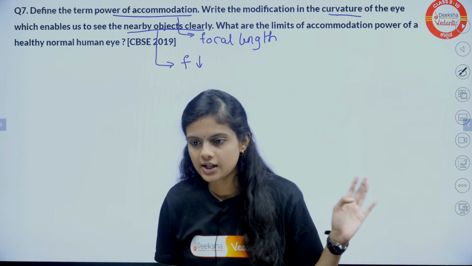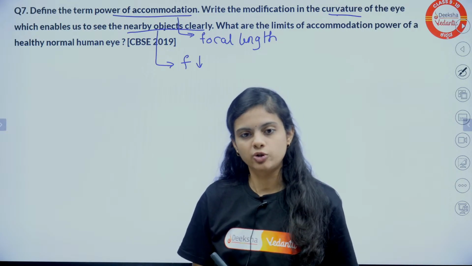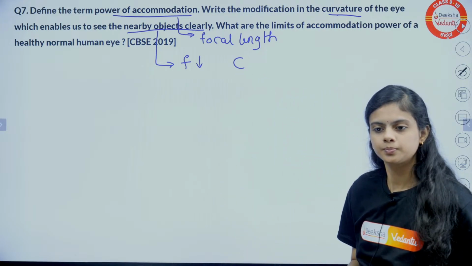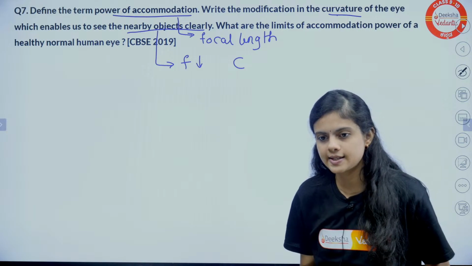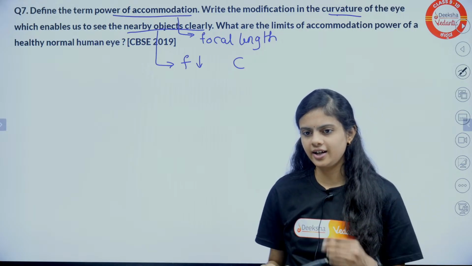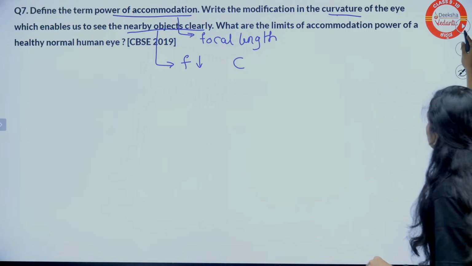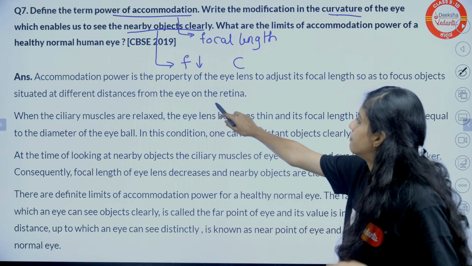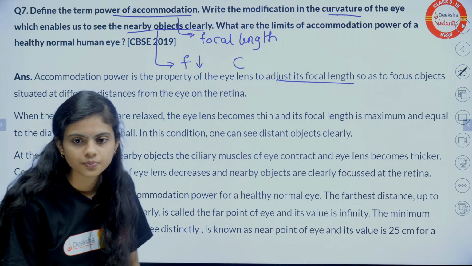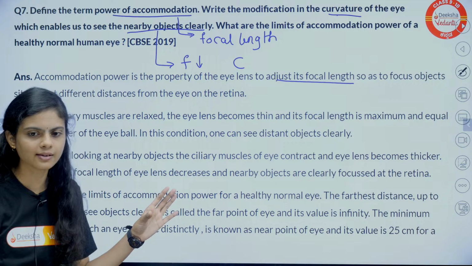Yes. Focal length should be less. What about the curvature of the lens? Yes, less. Yes, Irfan, I got your answer. If you write it once, that is enough. Yes, Pushpa. Curvature should also be less. Power of accommodation is nothing but the property to adjust the focal length. You guys have answered that. Okay, ciliary muscles contract, ciliary muscles expand, right?